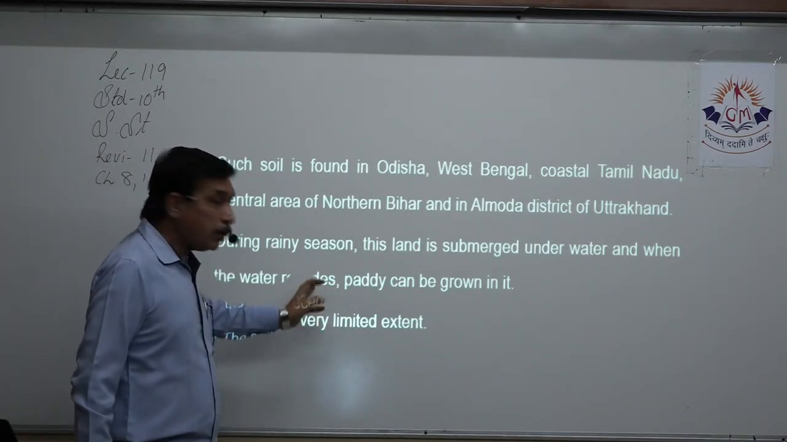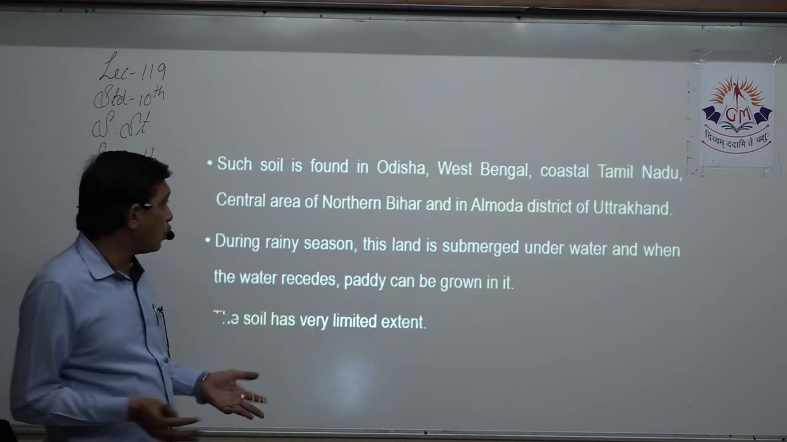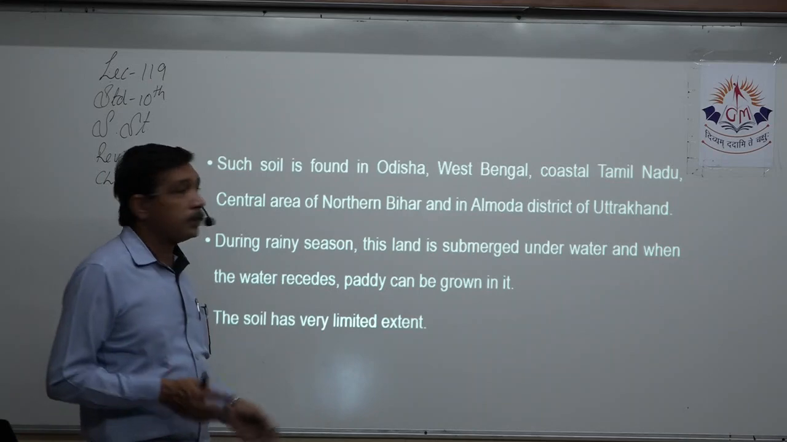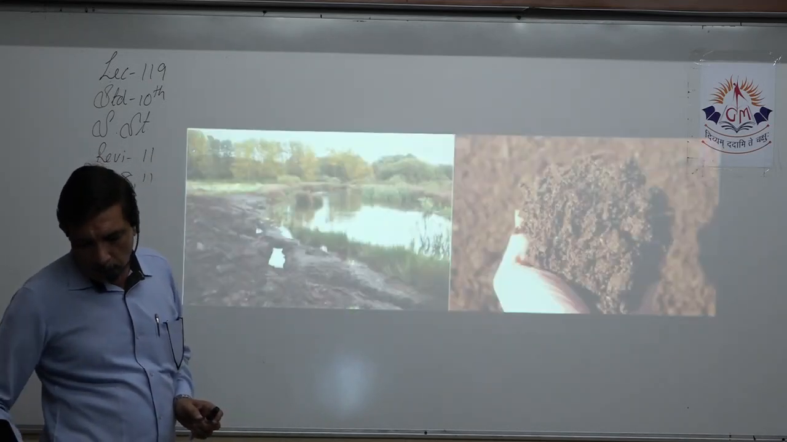During the rainy season, the land gets underwater because there is no way the water can go out. And when the water recedes, paddy can be grown in it. The soil has limited extent. This is the marshy land that we are talking about.